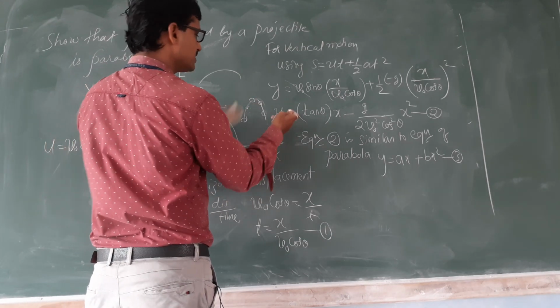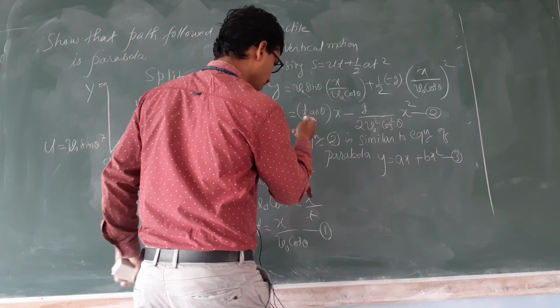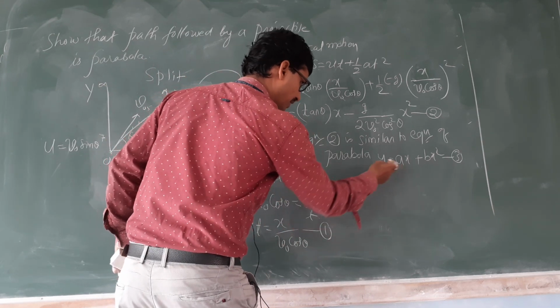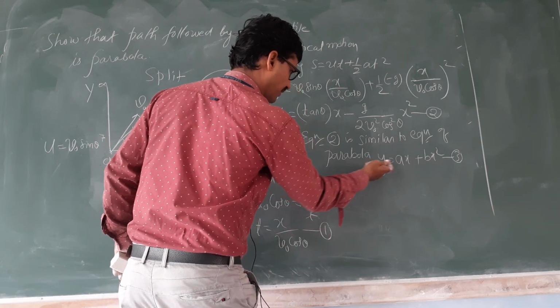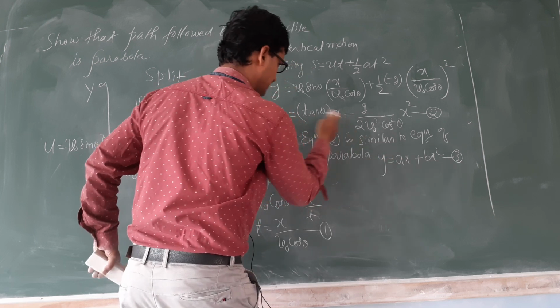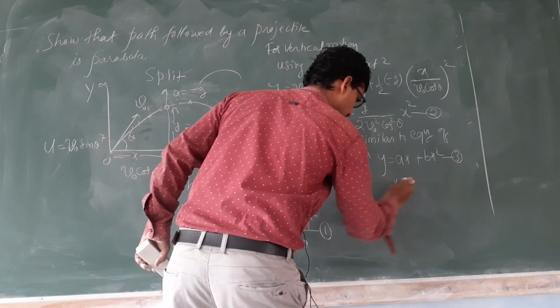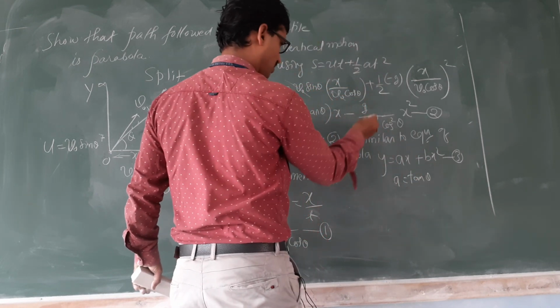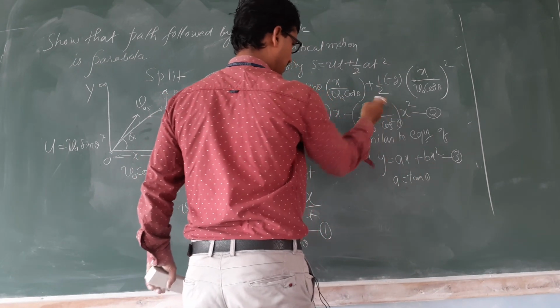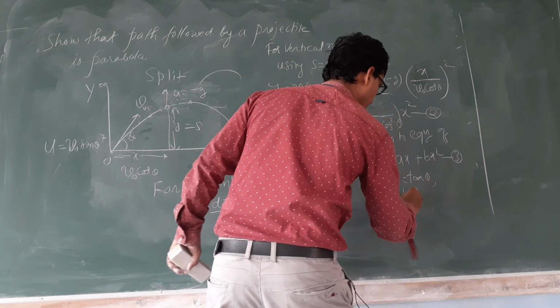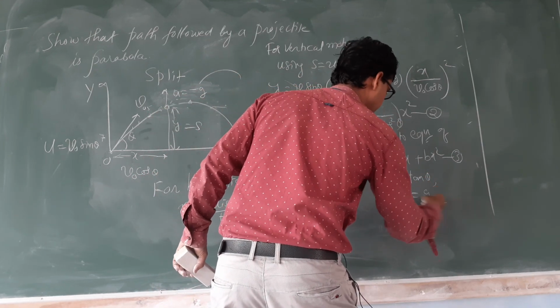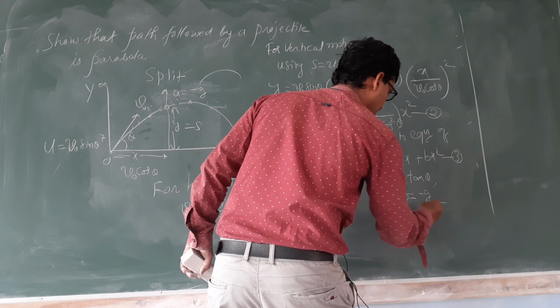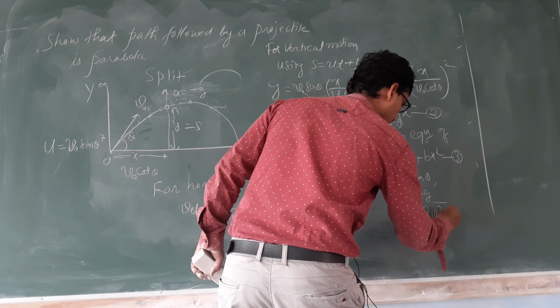Parabola. See children, what is the value of A? X same. So A must be equal to tan theta. B must be equal to how much? This entire thing is B. B must be equal to minus g upon 2 v naught square cos square theta.